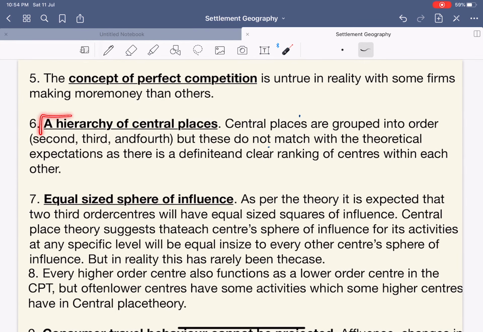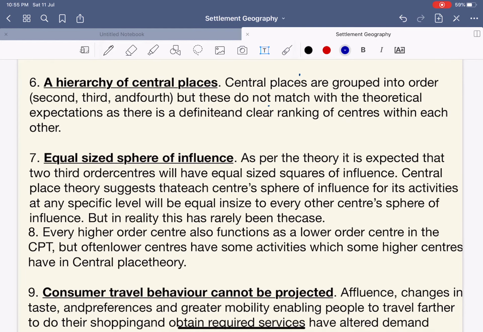A hierarchy of the central place. Central places are grouped into the order of first, second, third and fourth, but these do not match with the theoretical expectation, as there is no definite and clear ranking of the centers within each other. It simply says that it's difficult to rank the settlements. This is the simple thing that we can guess out of it.